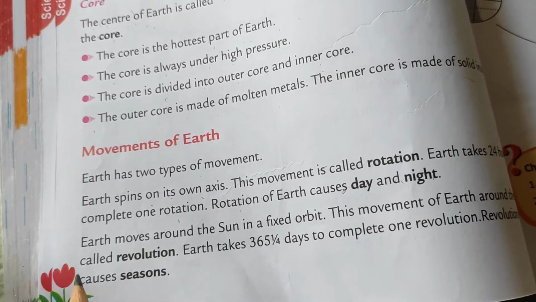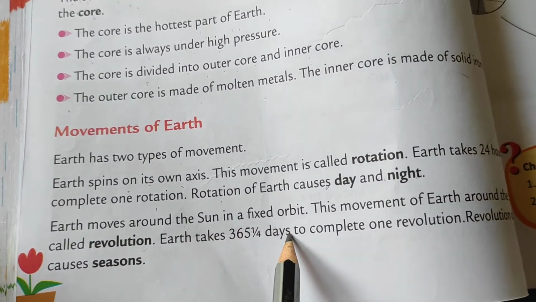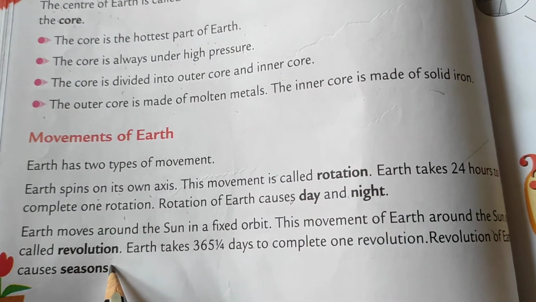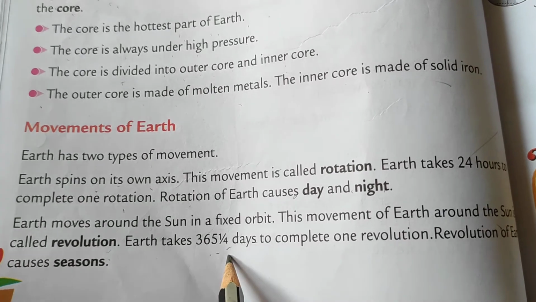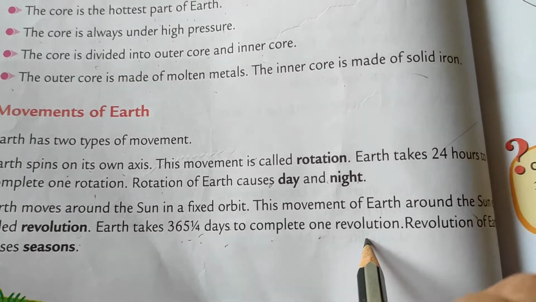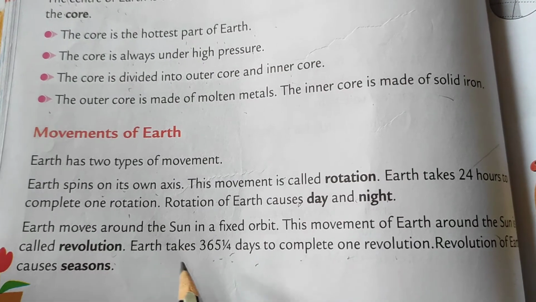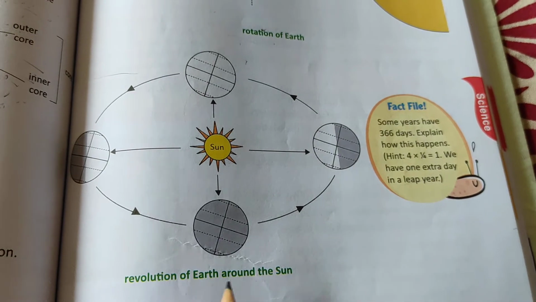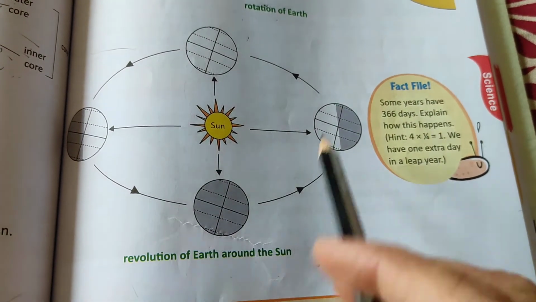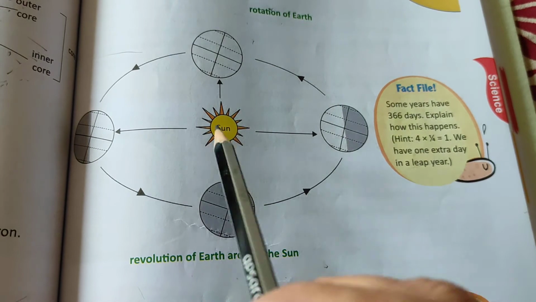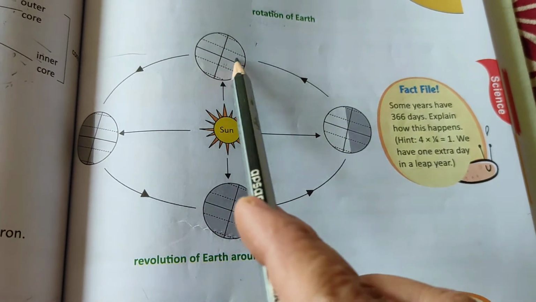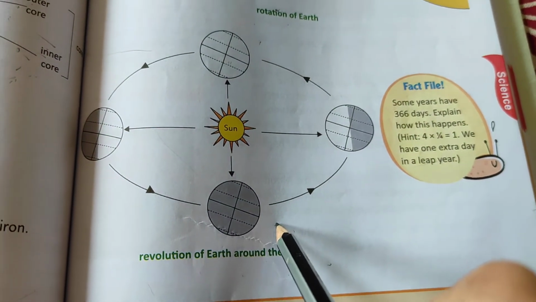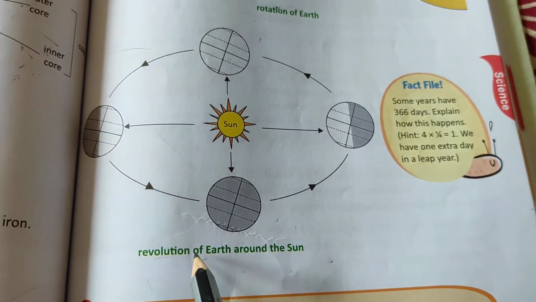Then earth moves around the sun in fixed orbit. This movement of earth around the sun is called revolution. Earth takes 365 days to complete one revolution. The revolution of Earth causes seasons. So let's see the diagram. So this is a diagram of revolution of Earth around the sun. So Earth, see Earth, this is our Earth. Okay, so Earth moves around the sun in fixed orbit, and this movement is called revolution of Earth.